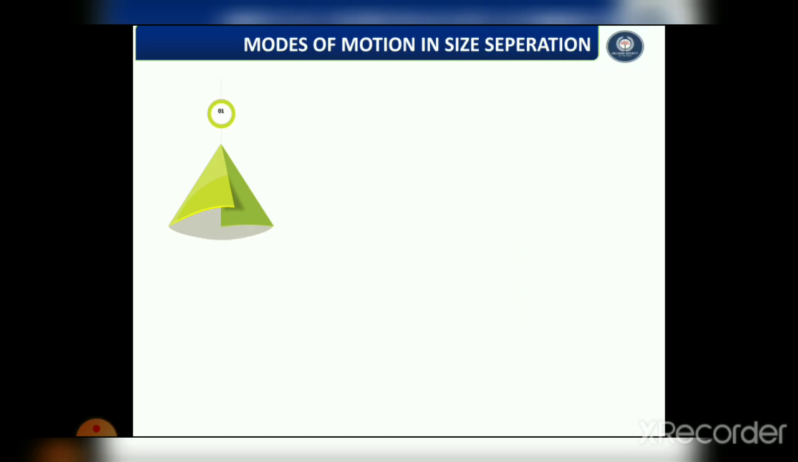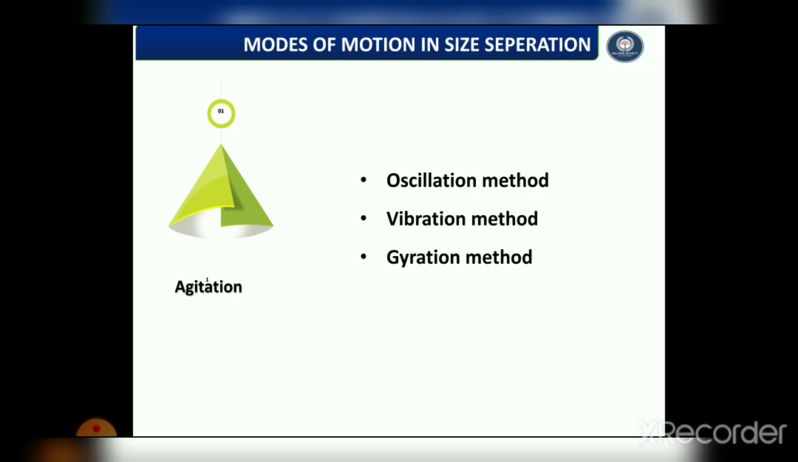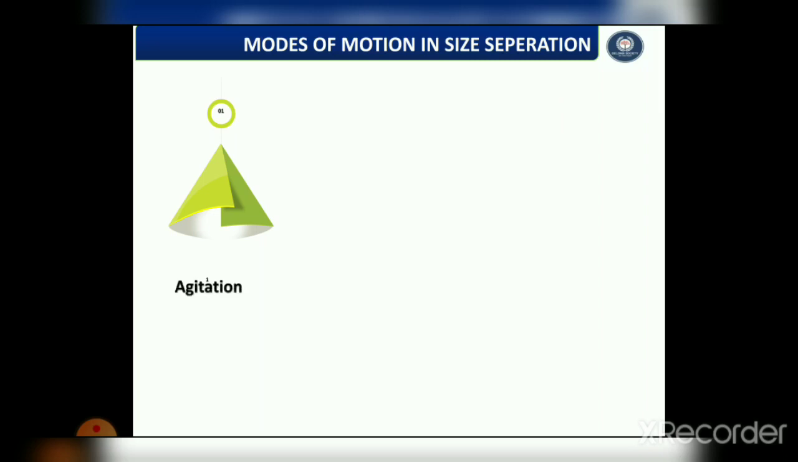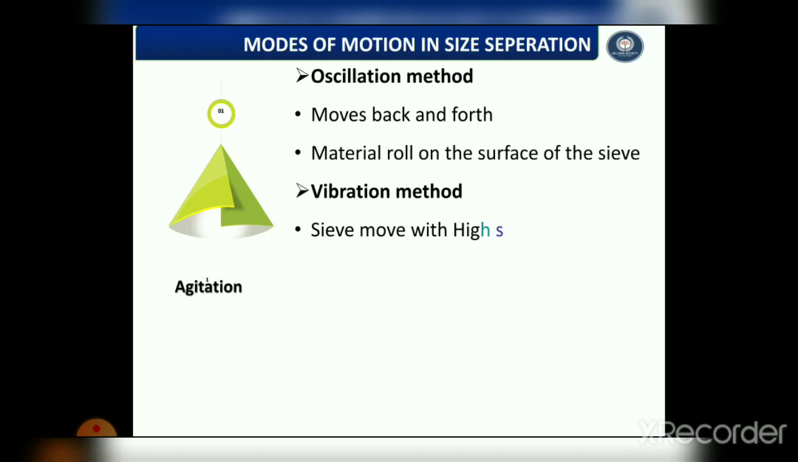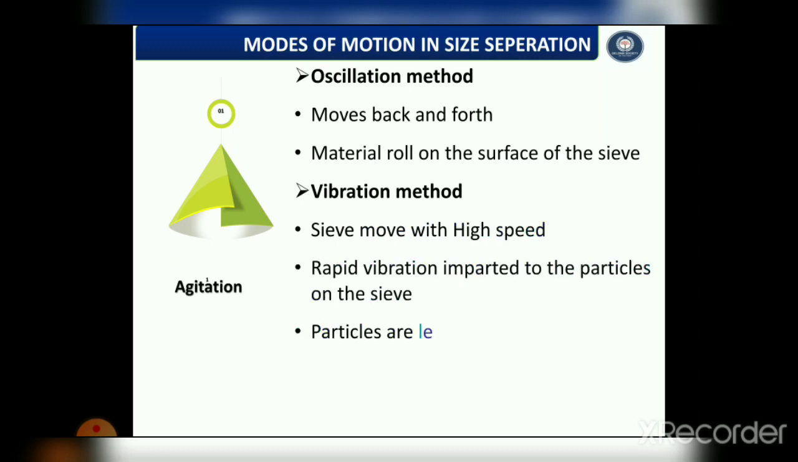Here is the first point, agitation. In agitation, there are three different sub-methods. The first one is the oscillation method, then the vibration method, and then the gyration method. In the oscillation method, particles move back and forth. That means a to-and-fro movement occurs, and material rolls on the surface of the sieve. This is a very common method.